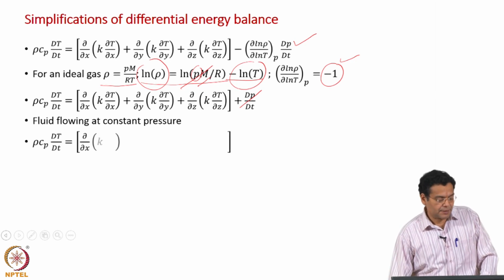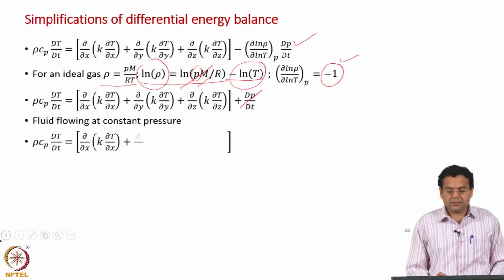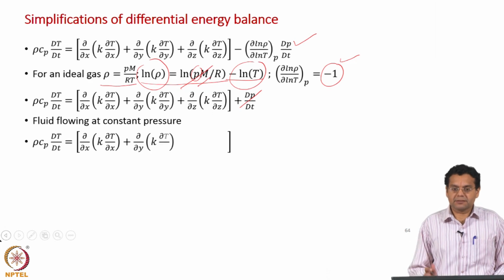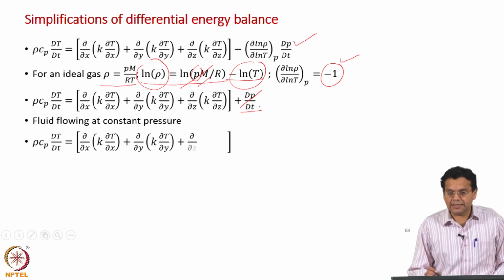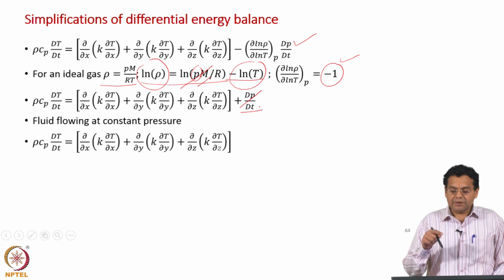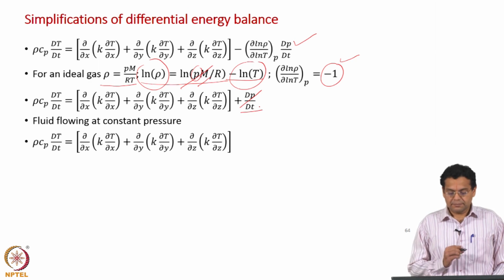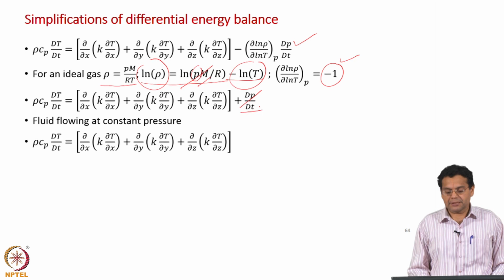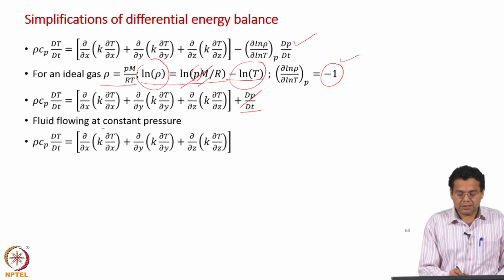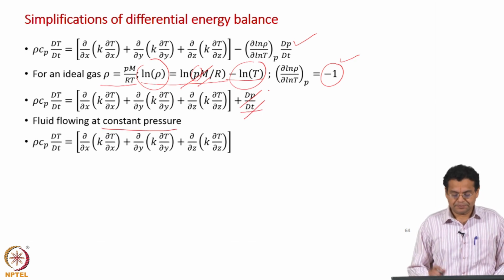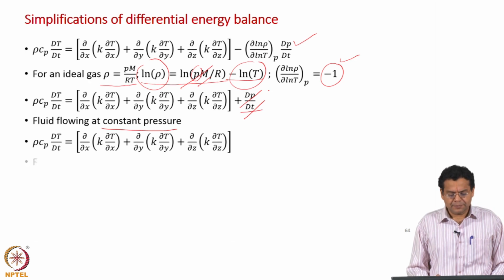When I say constant pressure, pressure is not a function of time and space. Remember, it is dP by dt. It has variation of pressure with time and spatial variation also. So, pressure is just a constant. It is not varying with time or spatial location, and because pressure is constant, this term drops out.